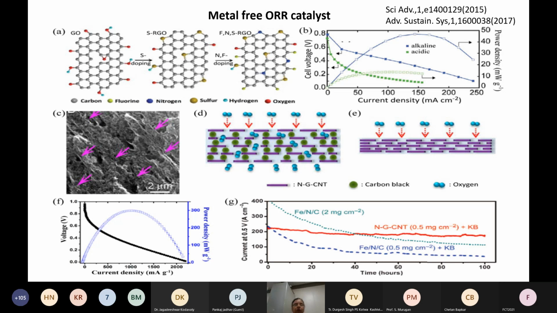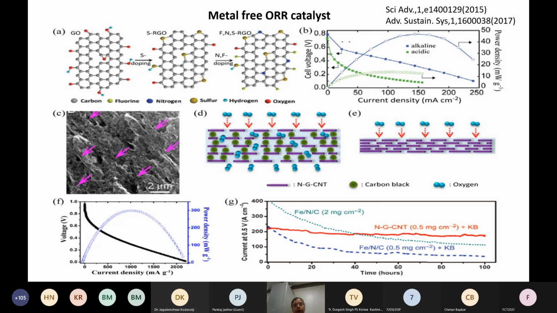Apart from this, you can also have a mixture where you have carbon black, CNT, a mixture of all these things, and how you process the material to have high surface area platinum. That forms a major research area, and this type of catalyst has been known to give very good current density.